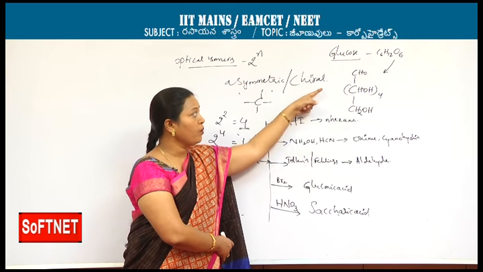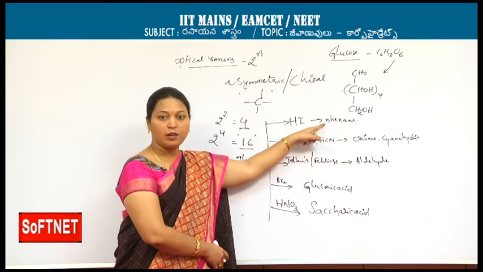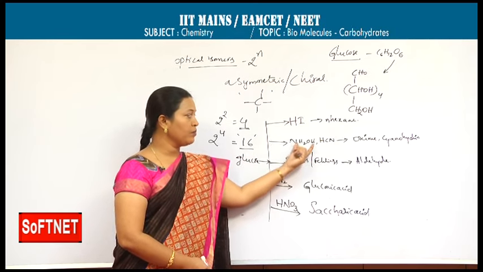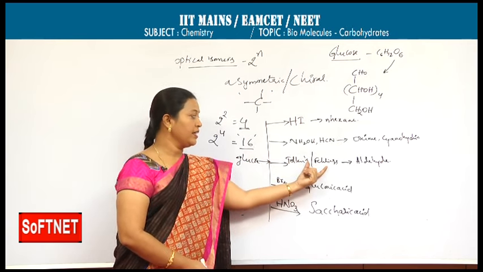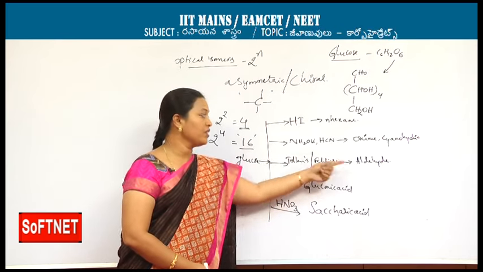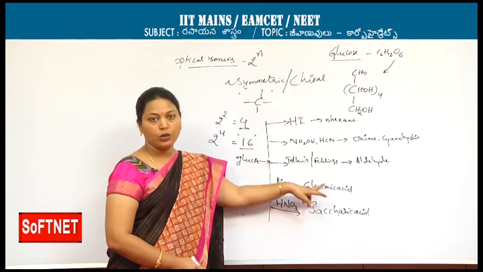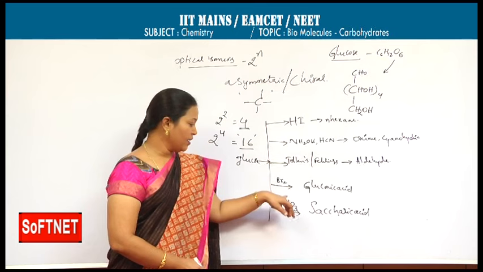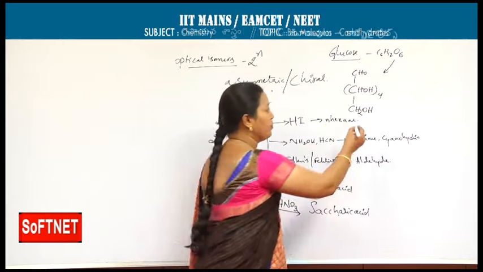The existence of one carbonyl group and polyhydroxy groups can be confirmed. On reaction with hydrogen iodide we get n-hexane, meaning all 6 carbon atoms are in a straight chain. On reaction with hydroxylamine and hydrogen cyanide, we get oxime and cyanohydrin. With Tollens and Fehling's reagents it gives a reaction, so we confirm the existence of an aldehyde group. When glucose reacts with bromine water, we get gluconic acid, indicating a carbonyl group as aldehyde, and on reaction with nitric acid, saccharic acid is formed. It indicates the existence of one primary alcoholic group, this one.